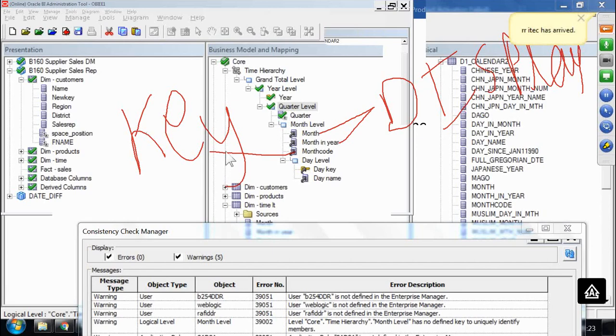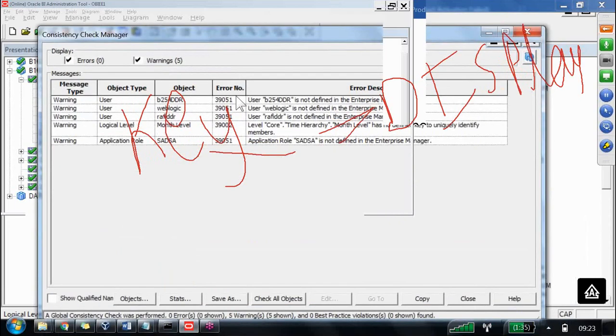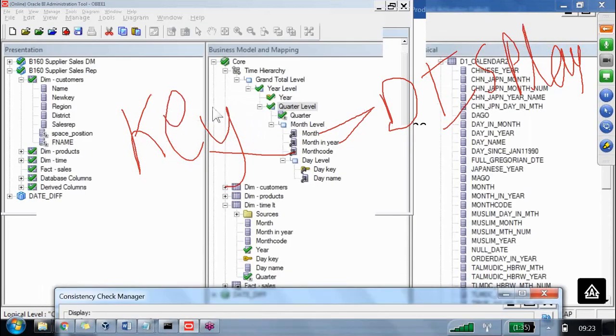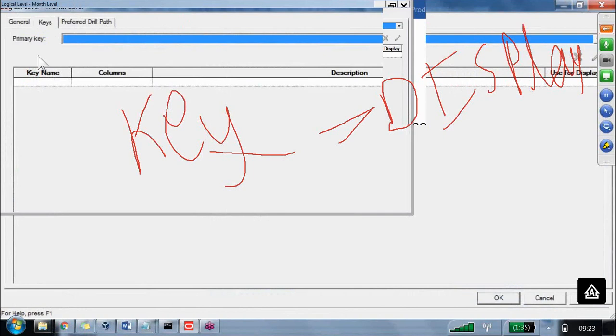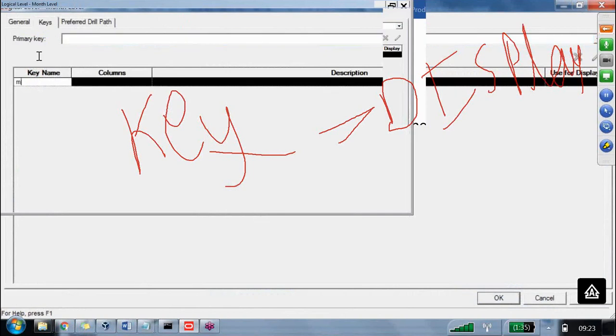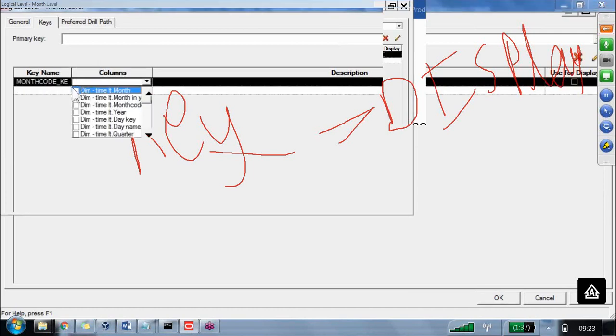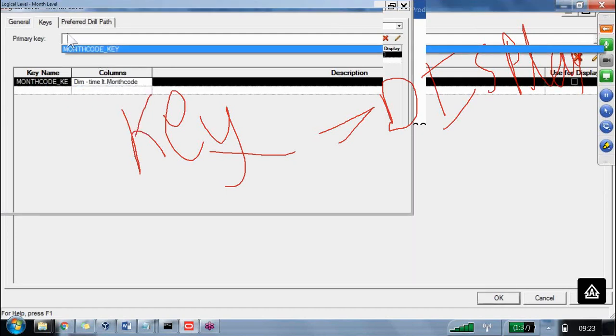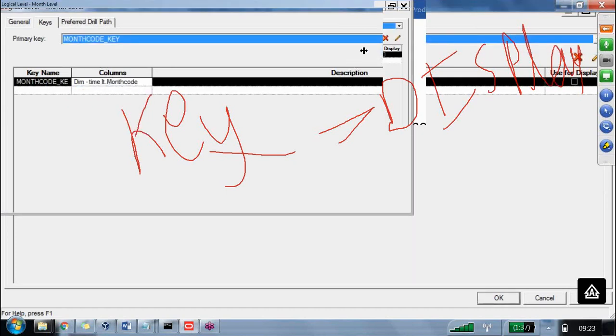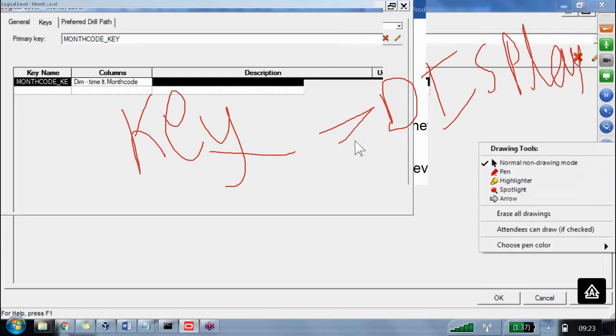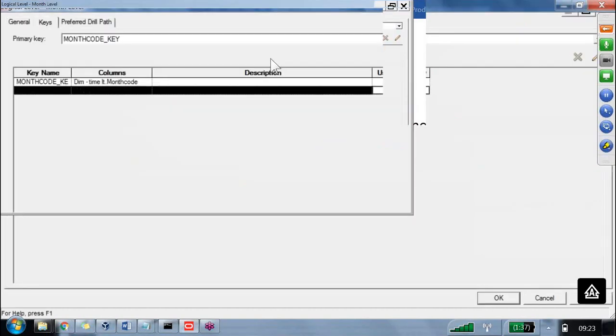Let us go and try to do it that way. I double click on this month level. I am giving the name here as month code, which we want as a key. Month code column we are using as key. For columns, I am selecting the month code column. This one we want to use as key. Are you going to use this for display purposes? No, we don't want to use this one for display purposes. That's why we are not selecting it.